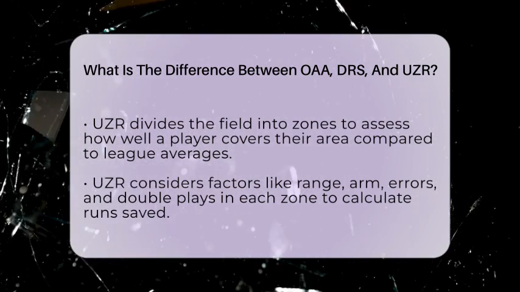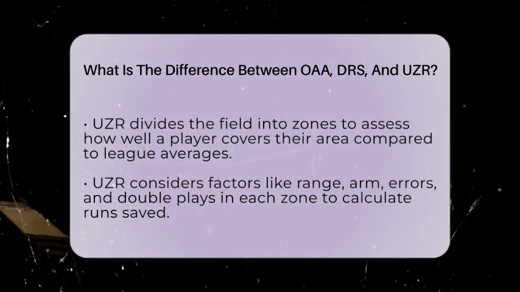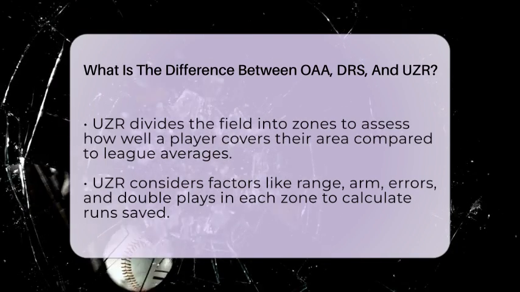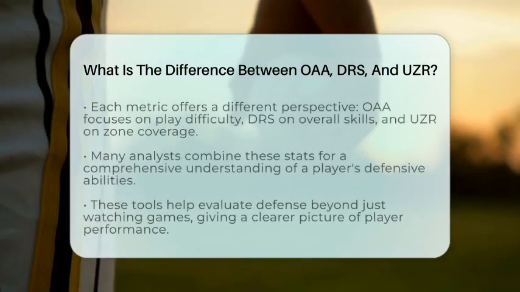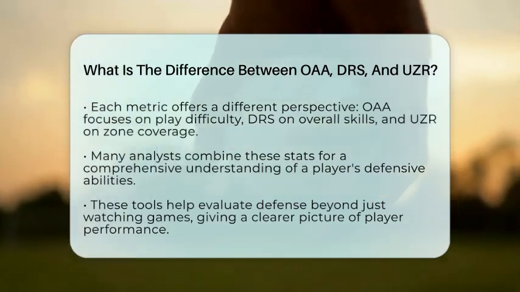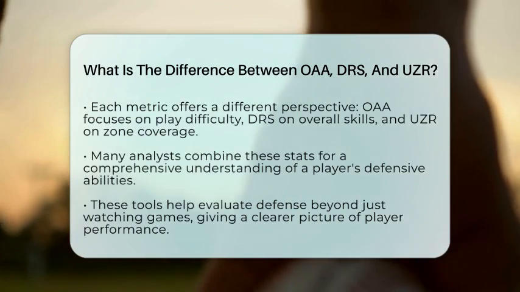Ultimate zone rating is similar but divides the field into zones. It measures how well a player covers their zone compared to the average. It looks at how many balls they catch or miss in each zone and considers their range, arm, errors, and ability to turn double plays. It then calculates how many runs they save based on these plays. UZR is good for showing overall defensive contribution by comparing players' performance in specific areas of the field.